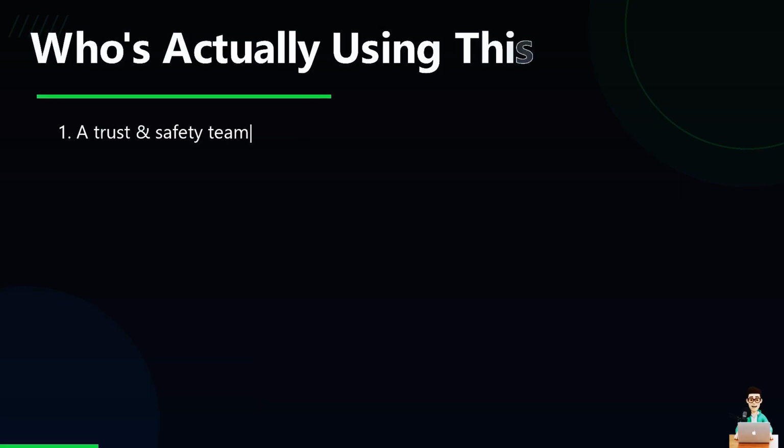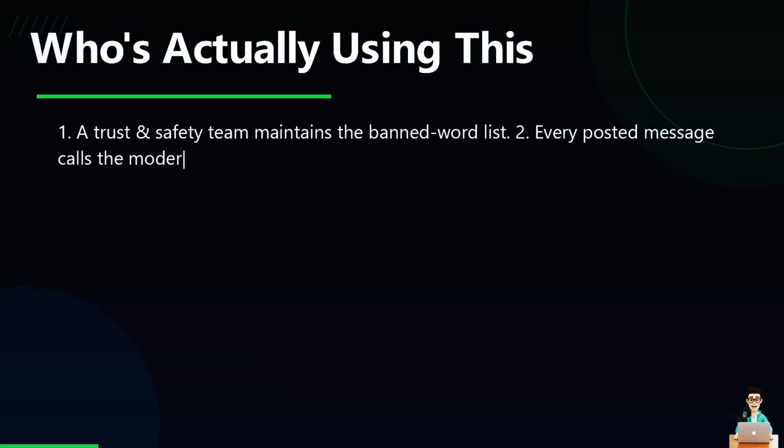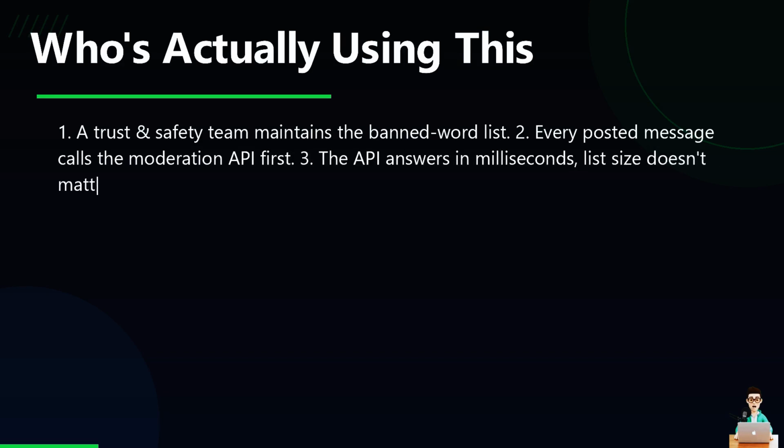Think about who this sits behind. A trust and safety team owns the word list and keeps adding to it. Every message that gets posted routes through this API before anyone else sees it, and it has to answer fast whether that list has 500 words or 500,000. The user never notices any of this. They just get a chat that works.